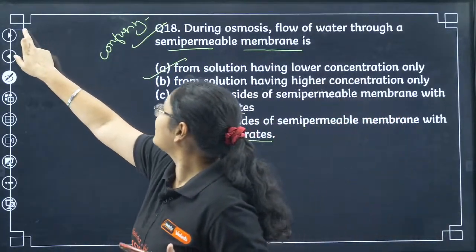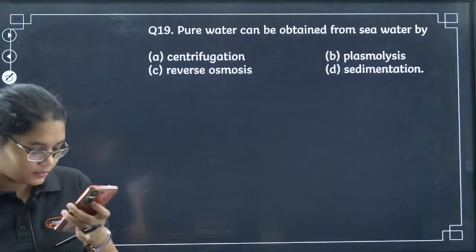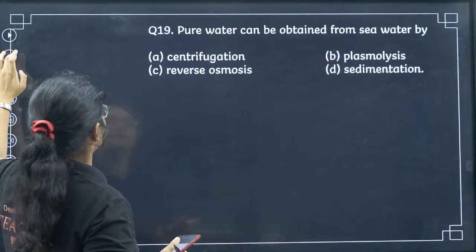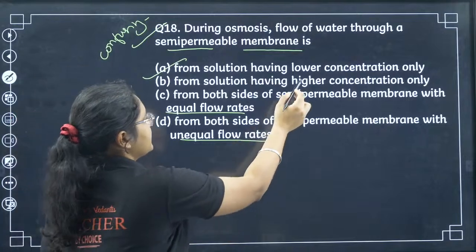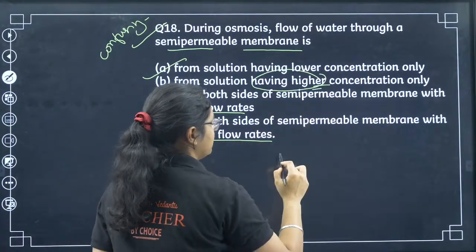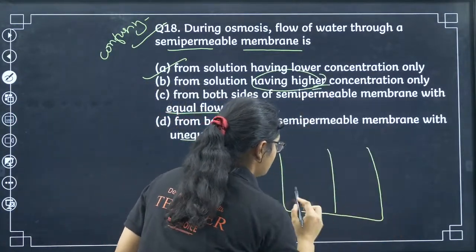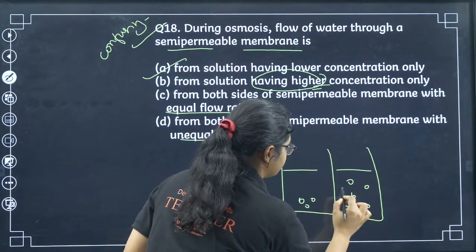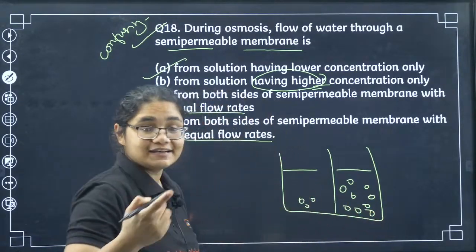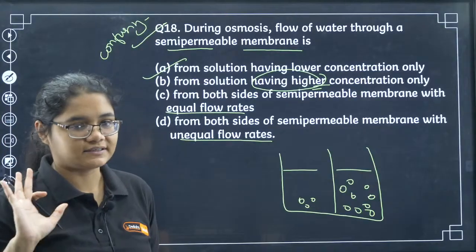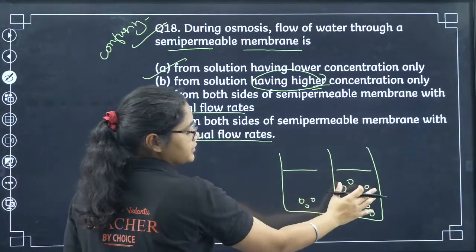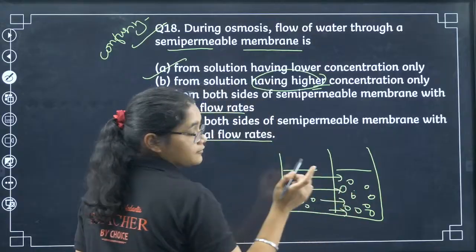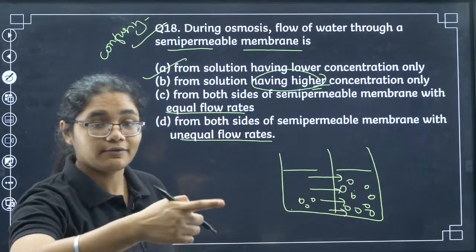Okay, next, the 19th one here. No, those saying B, it is wrong. Mohammed, B is wrong dear. See, from the solution having higher concentration. Now if you have it like this, this side I have low concentration and this side I have higher concentration. Whenever we talk about concentration, it is about the solute concentration. So the solvent will move from this side, lower concentration of solute, to higher concentration of solute.